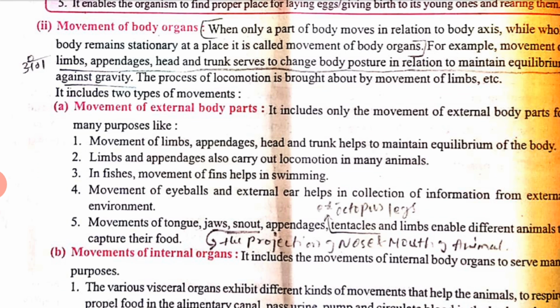When we talk about movement of internal organs, that means movement of the uterine wall to give birth to a child, or various other organs that exhibit different kinds of movement that help the animal to respire properly, move food in the alimentary canal, and pass urine. All these count as movement of internal organs. So this is all about muscular movement.